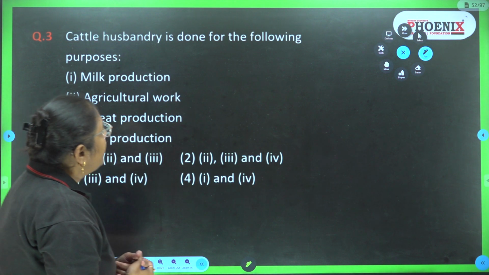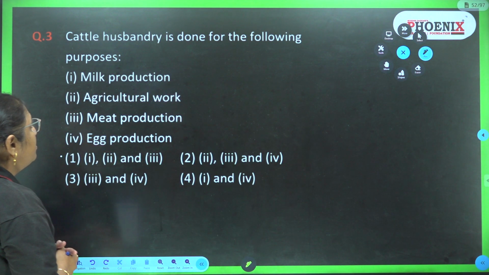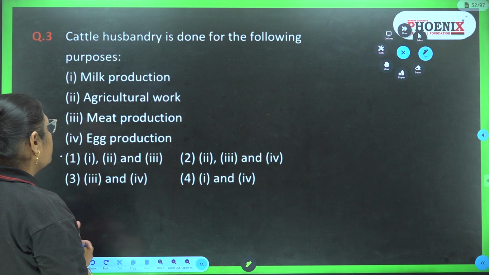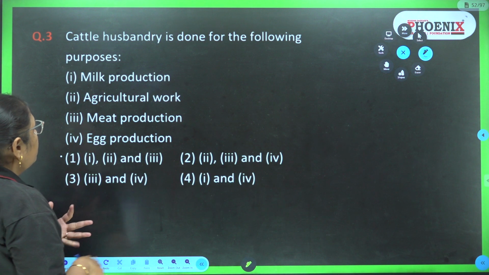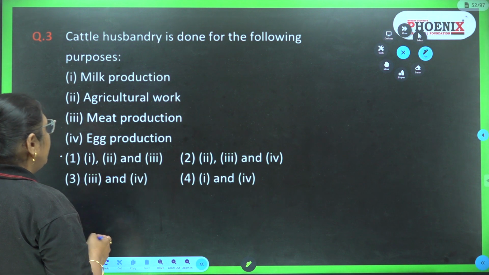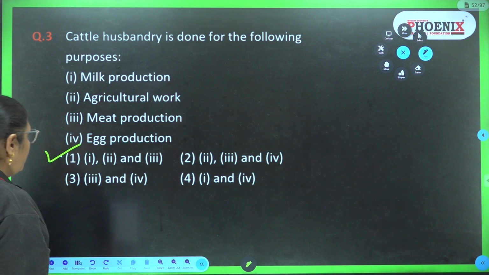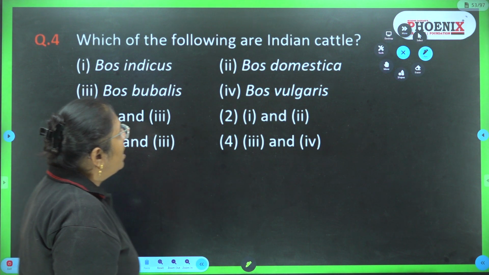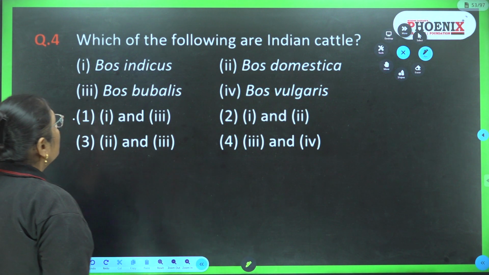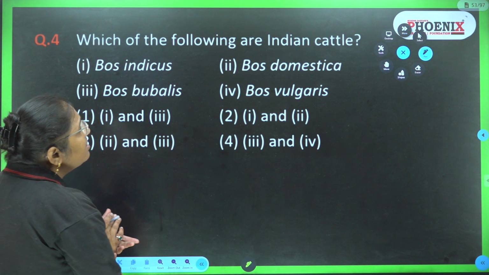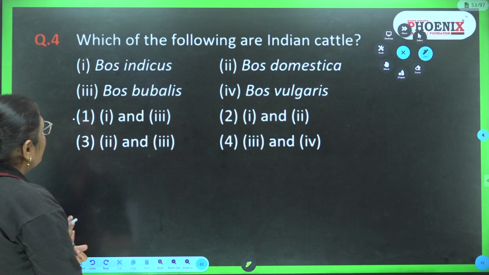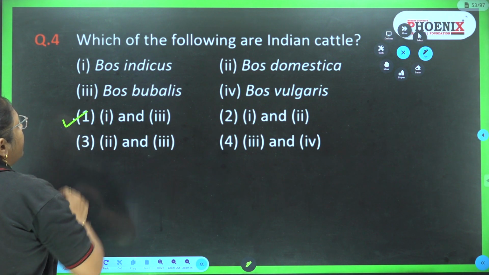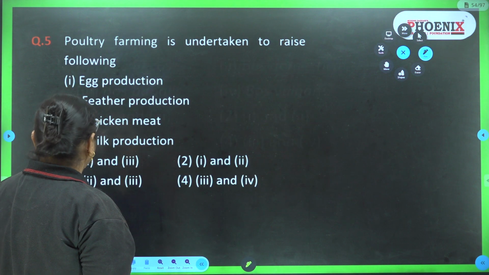Third, cattle husbandry is done for the following purpose: milk production, agriculture work, meat production and egg production. Okay, so yes, milk production, agriculture work and meat production. So correct answer is first. Egg production is in poultry farming. Which of the following are Indian cattle? Bos indicus, Bos domestica, Bos bovalis, Bos vulgaris. So the first option where Bos indicus and Bos bovalis is there, it is the correct option. They are the Indian cattle.